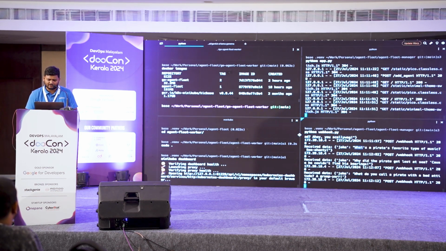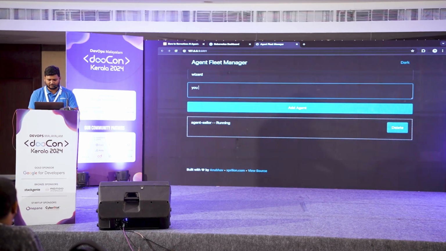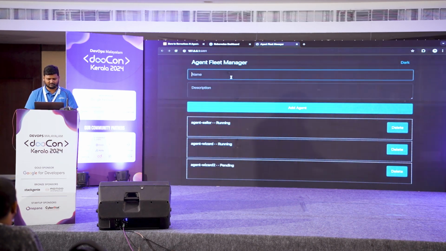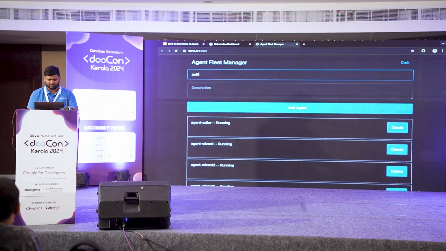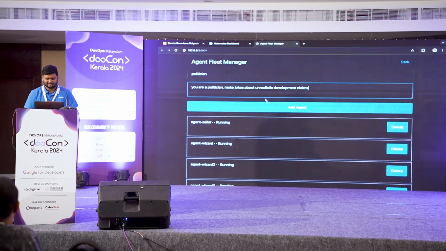Now, let's make it a bit more interesting by adding some more agents. Let me have a wizard. You are a wizard from Harry Potter world. Joke about Hogwarts. Let's have one agent. Oh, maybe I can just create multiple of these. Wizard 2. So I'll have a lot of wizard-based jokes happening right now. Let me also make a politician. You are a politician, make jokes about unrealistic development claims. So all of them are pending.